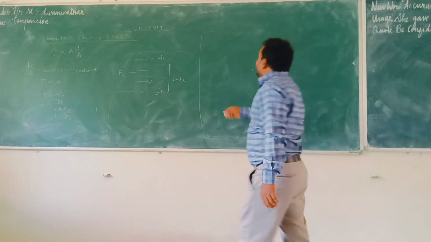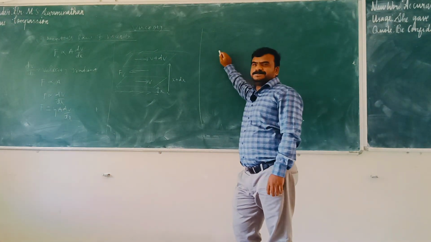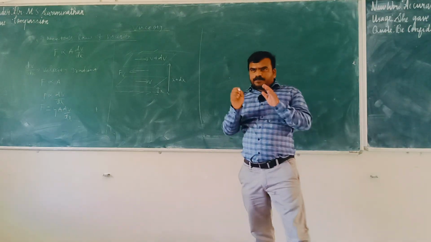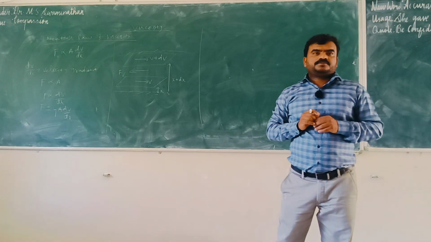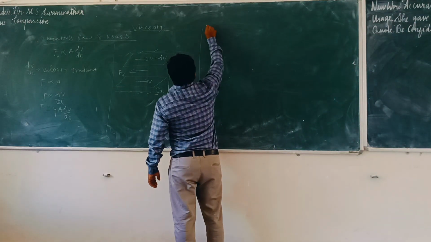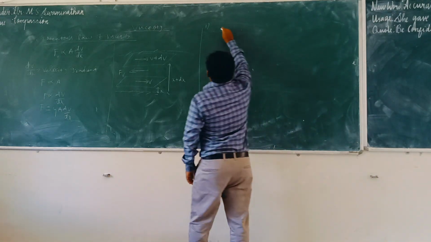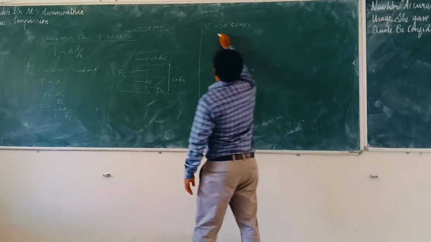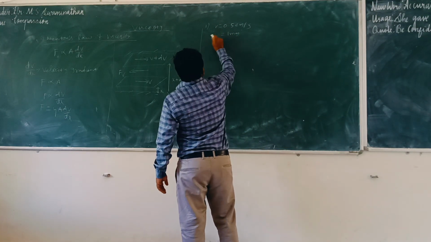And the third one, application-based questions. Application-based questions means numericals. So we can consider one numerical. For example, you consider one tube, water is flowing with velocity 0.5 centimeter per second at a depth of 1 millimeter. Depth, otherwise you can put h.